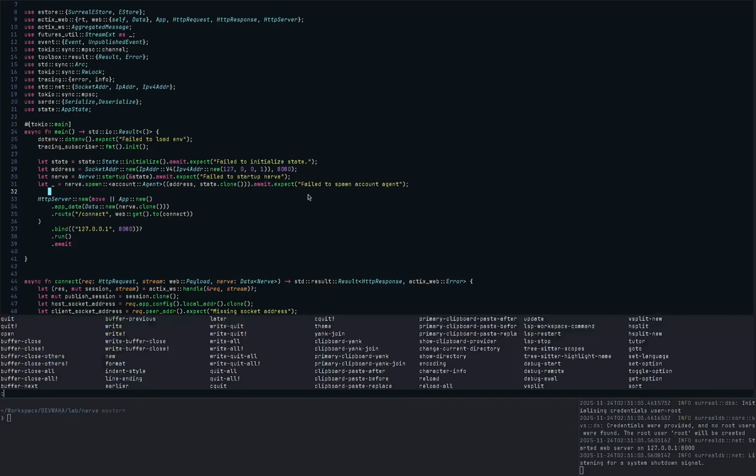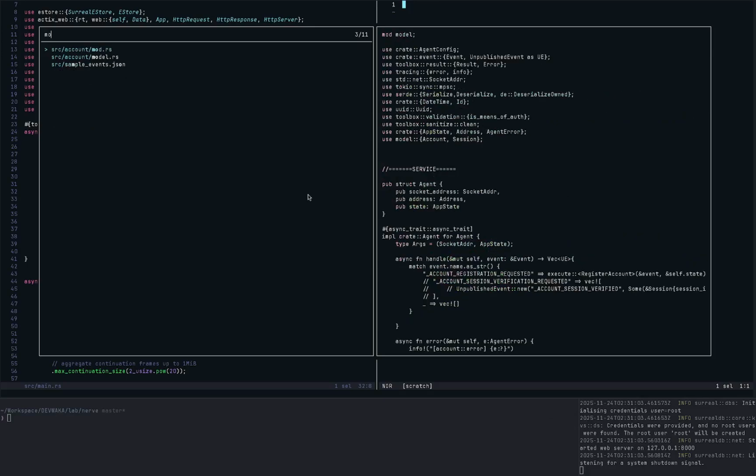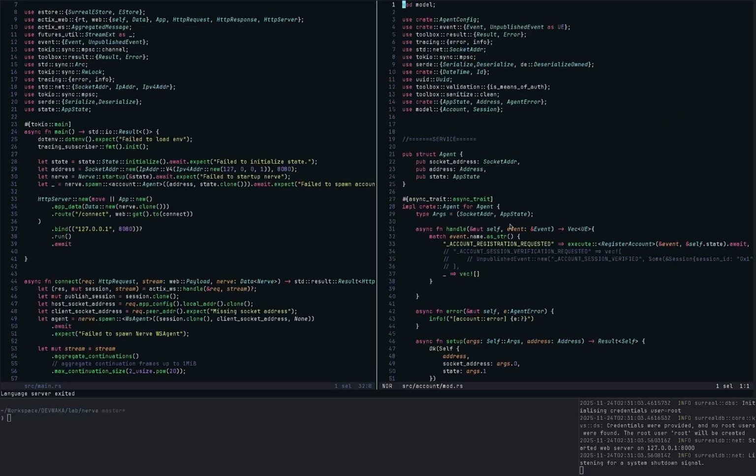If we take a look at that agent, that would be mod. We will want to use this to handle logins and anything account related. So in this case, as a sample, this agent is responsible for handling this event we call account registration requested.